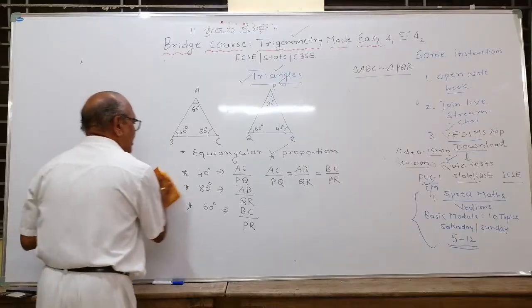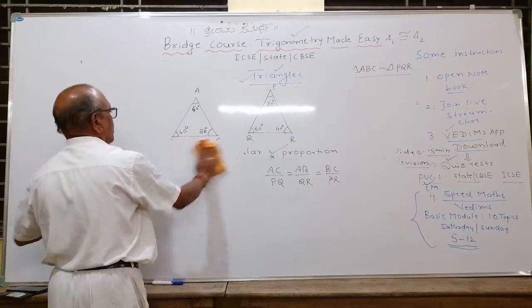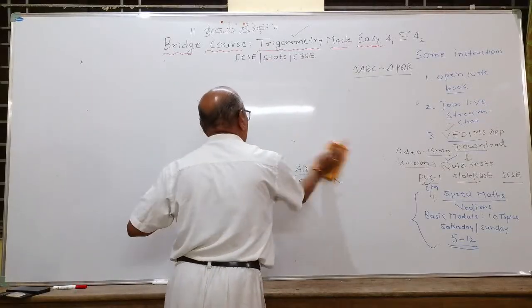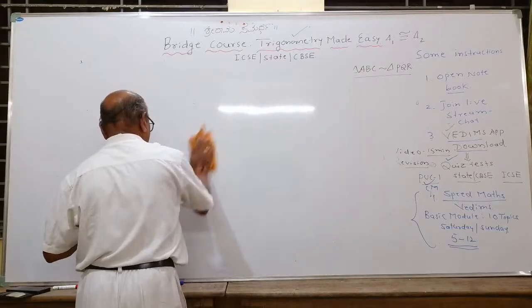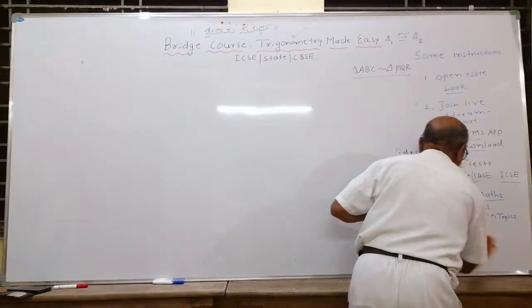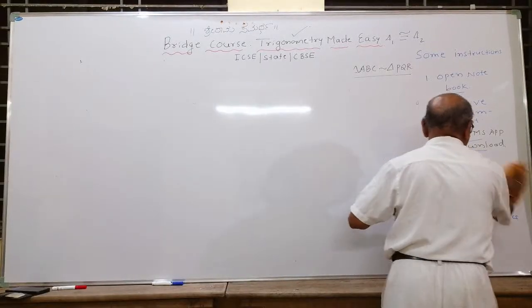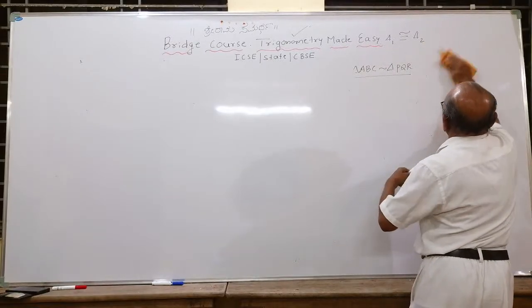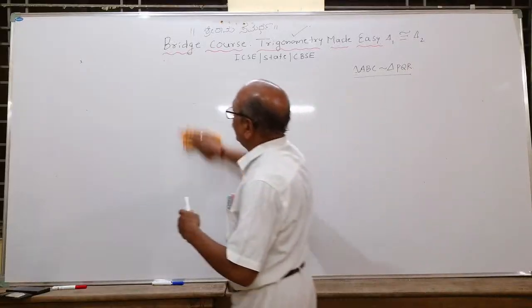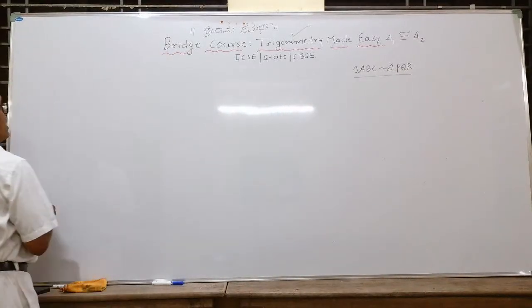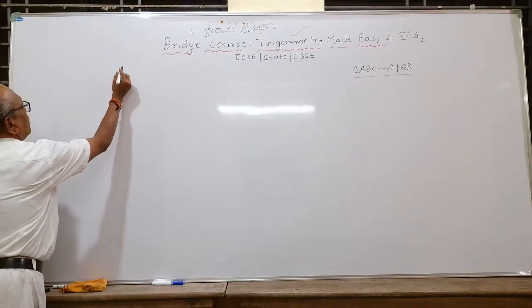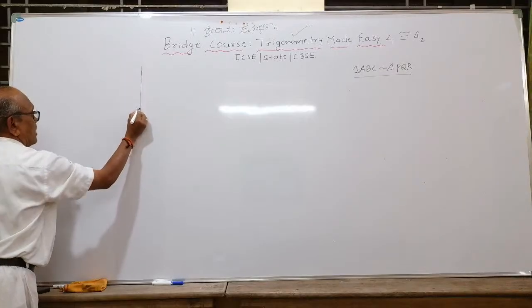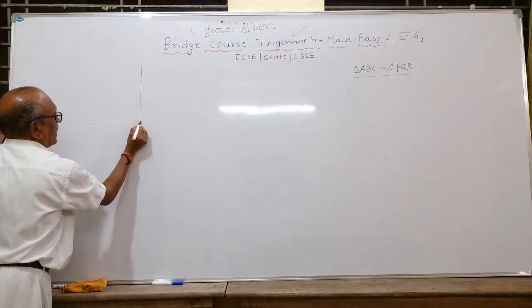Let us come back to the right angle triangle. We will continue the study of trigonometry, taking the right angle triangle and ratios of the sides. Whatever the right angle triangle, if the angles are the same, then the trigonometric ratios will have the same values. That is the proportionality. It is based on proportionality only. Okay. Now we will continue. Again, we will take the right angle triangle. We defined 6 trigonometric ratios in my previous class.